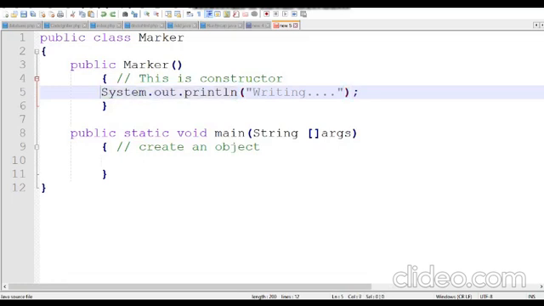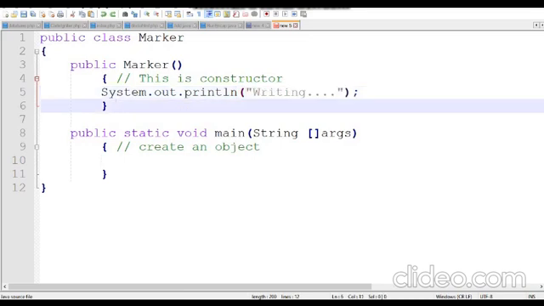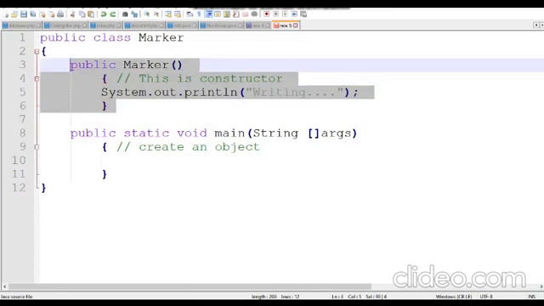Here System is a class, and inside it there is one more class called out, and inside out there is one more method called println. Whenever you give statements, it will print the string whatever you have given in the code. Now we'll create an object for this marker.